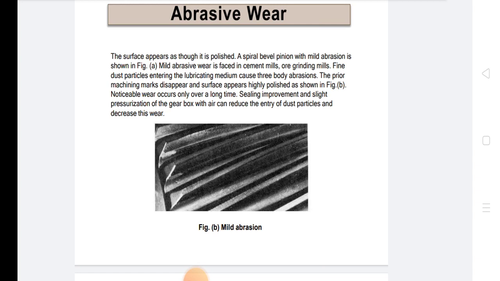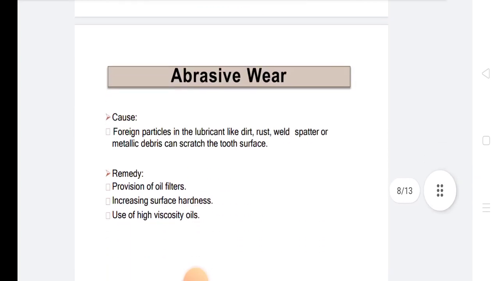Noticeable wear occurs over a long time. Sealing improvement and slight pressurization of the gearbox with air can reduce the entry of dust particles and decrease this wear.